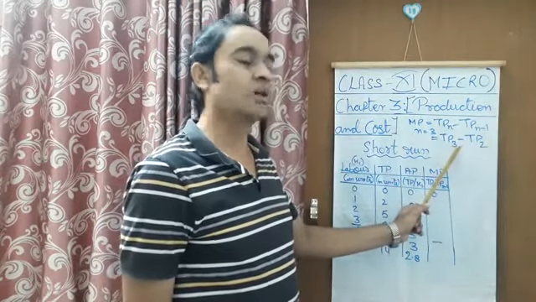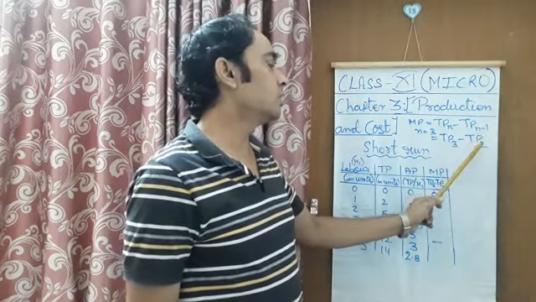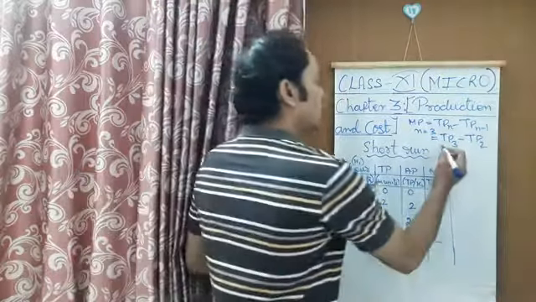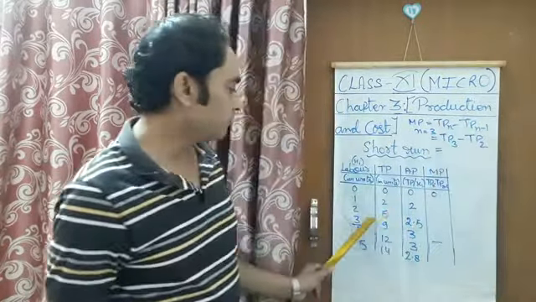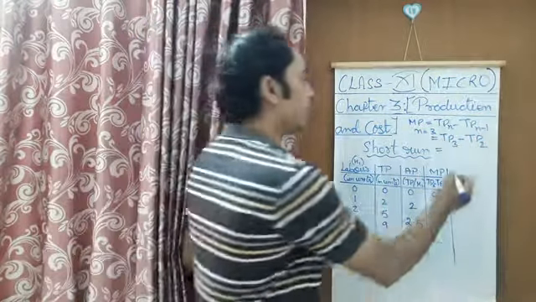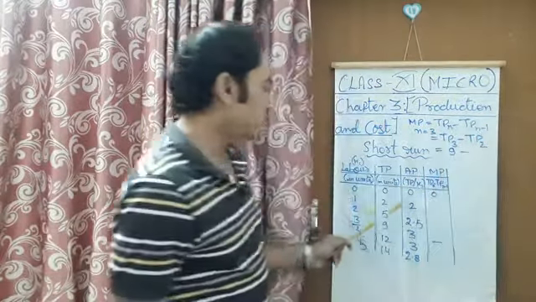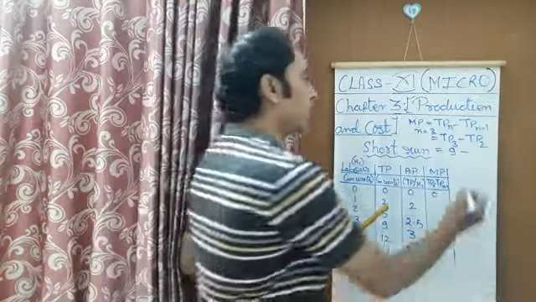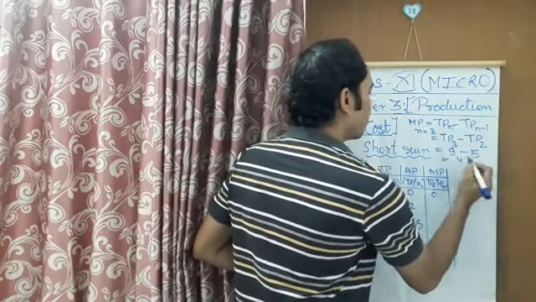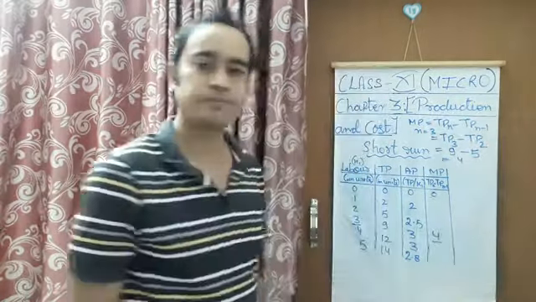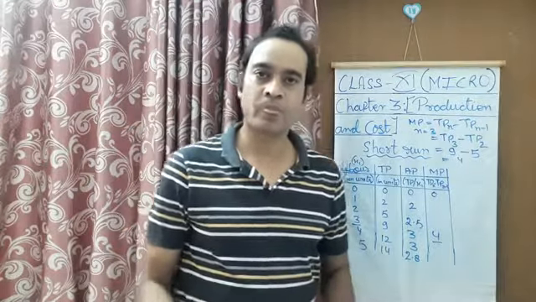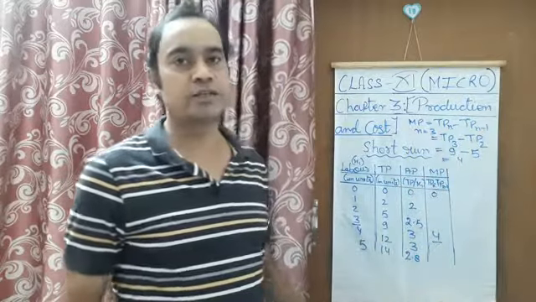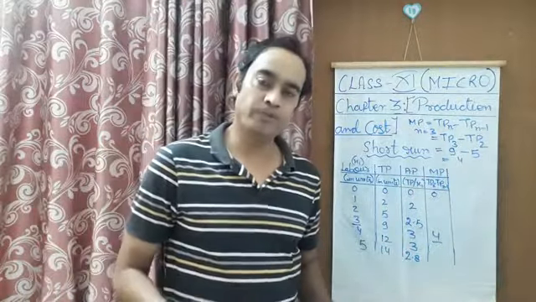So total product at the 3rd unit of labor and total product at the 2nd unit of labor. How much is it? You will see at the 3rd unit of labor, total product is 9. I will write it here, 9, minus at 2 units of labor, total product is 5. So I will write 5 here and I get the answer 4. Clear? This is how we use the formula TPn minus TPn minus 1, and we get the answer 4. So this is one of the ways.